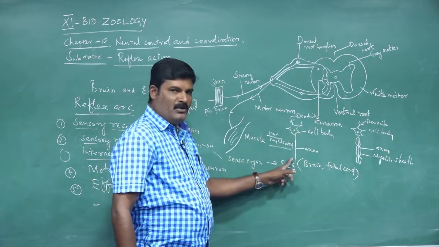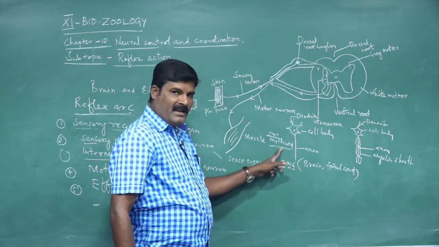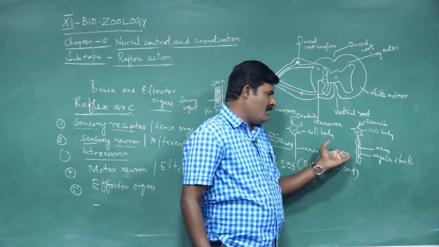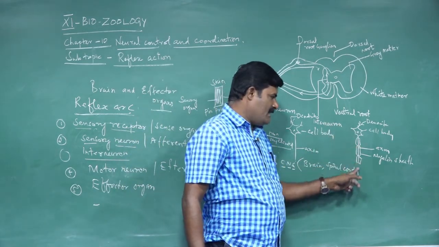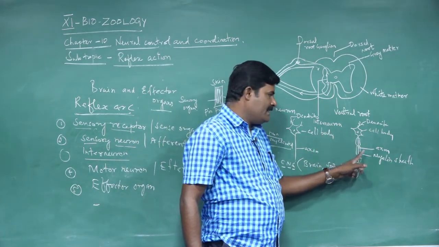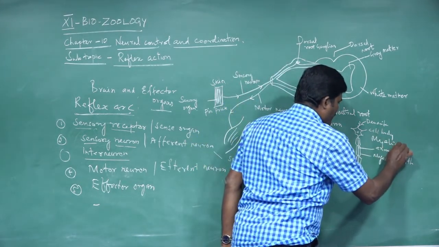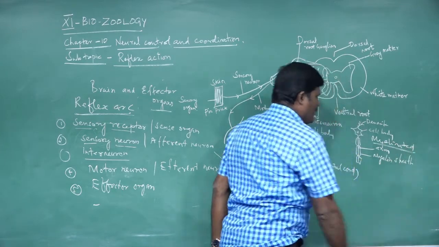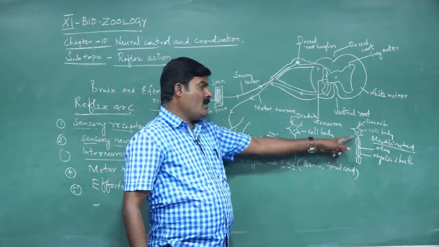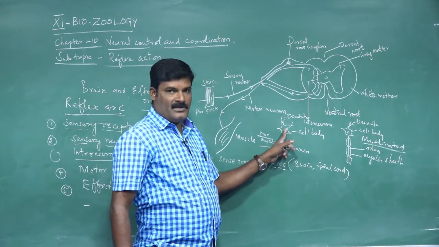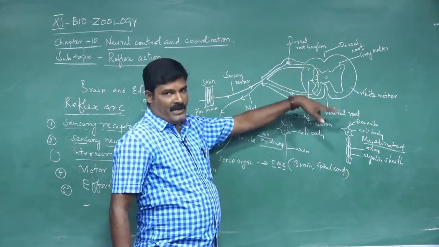This kind of neuron is called non-myelinated because myelin sheath is absent. But here, in this kind of neuron, the axon is covered by myelin sheath. This is called myelinated. The myelinated neurons are white in color, non-myelinated are grey in color. So these are present in different locations.